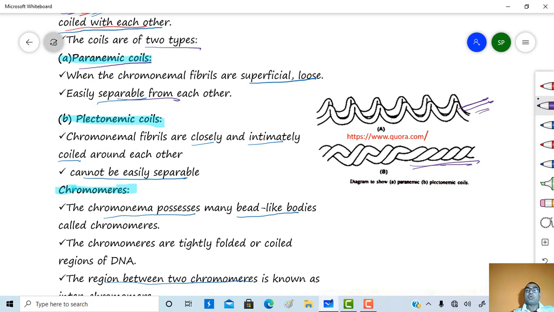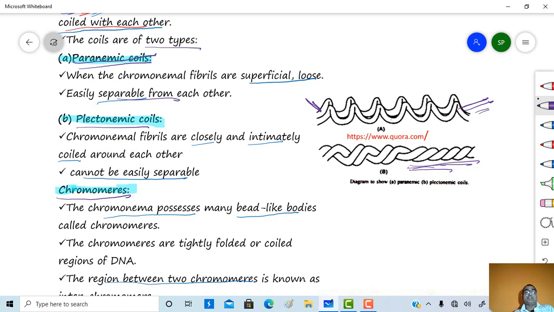So chromonemal fibers form the coils, and these coils are of two types. First one is a paranemic coil, another one is a plectonemic coil. Paranemic coils are superficial and loose and easily separable, while plectonemic coils are close and intimately coiled and cannot easily be separable. Then next one is a chromomere.